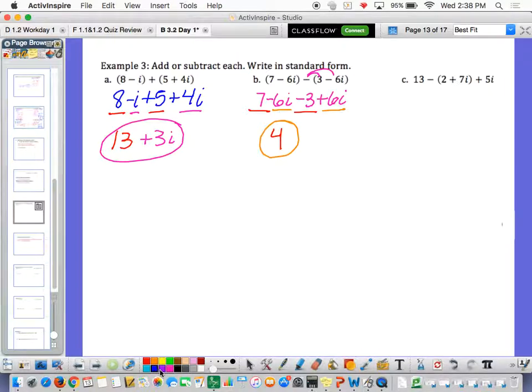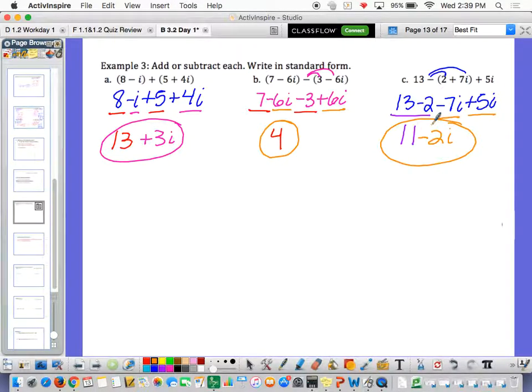Great. This one, again, you have to distribute the negative. Distribute. So 13 minus 2 minus 7i plus 5i. Great. Here we go. 13 minus 2 is a whopping 11. And negative 7i plus 5i is a negative 2i. And again, that is standard form. The imaginary part comes second. If you wrote it negative 2i plus 11, I wouldn't necessarily count it wrong. I just don't really like it. Okay?